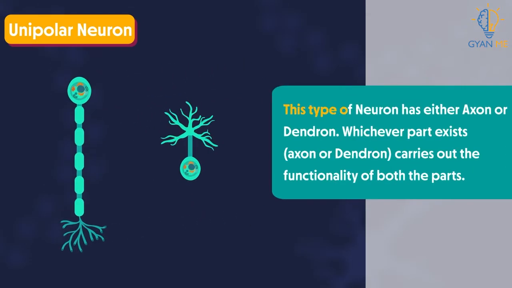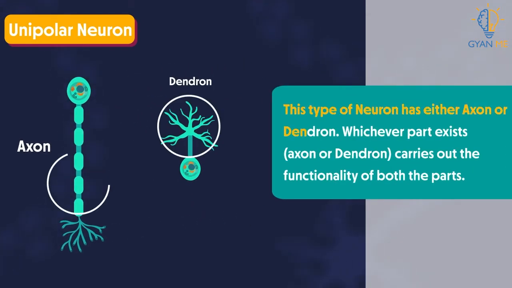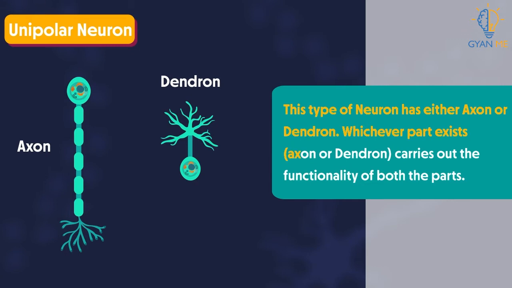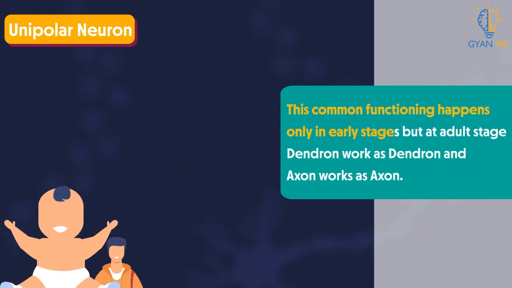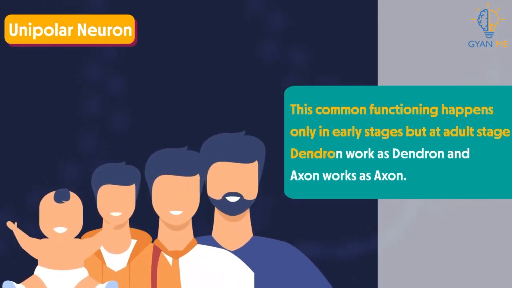This type of neuron has either axon or dendron. Whichever part exists carries out the functionality of both the parts. But do you know this common functioning happens only in the early stages? With the development at adult stage, neurons differentiate and have both axon and dendron functioning individually.